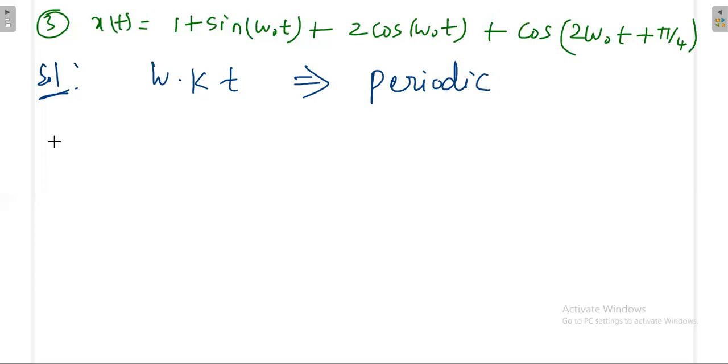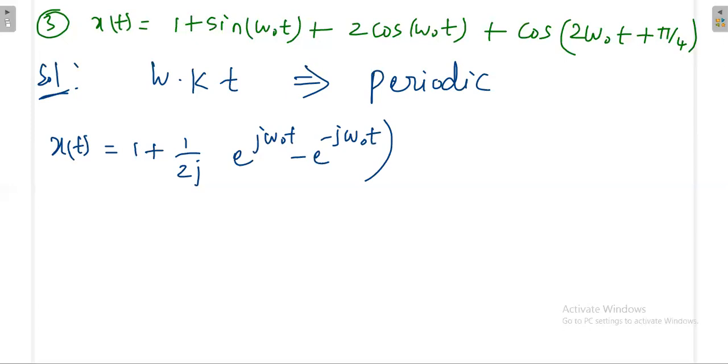Then we'll proceed. X of t is equal to 1 plus 1 by 2j, e power j omega naught t minus e power minus j omega naught t. Then this is e power j omega naught t plus e power minus j omega naught t, because the 2s will cancel.